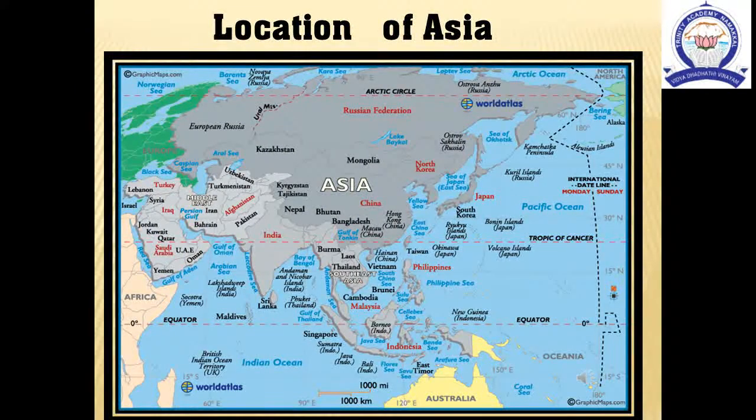Next, we can move on to location and area. Asia extends from 10 degree 11 south to 81 degree 12 north latitudes and from 26 degree 2 east to 169 degree 40 west longitudes. It spreads for an area of 44 million square kilometers.